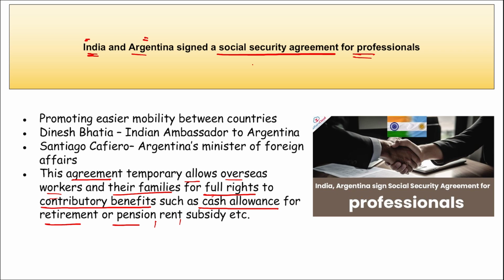Then this social security agreement, that is SSA, was signed between Dinesh Bhatia, who is an Indian ambassador to Argentina, and Santiago Cafirio, who is Argentina's Minister of Foreign Affairs. Do remember these two names, and the country that along with India has signed a social security agreement for professionals is Argentina. Right? Which is it? It is Argentina.